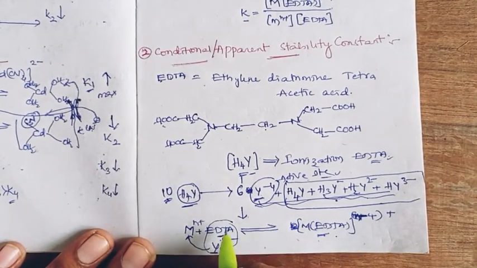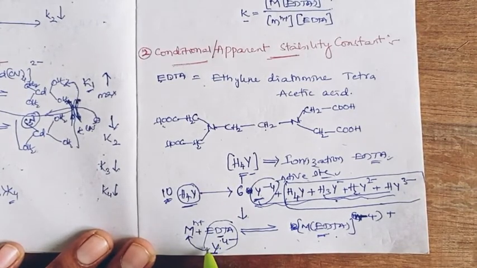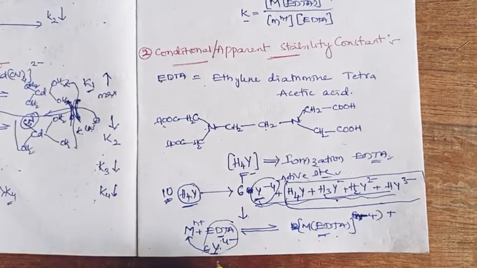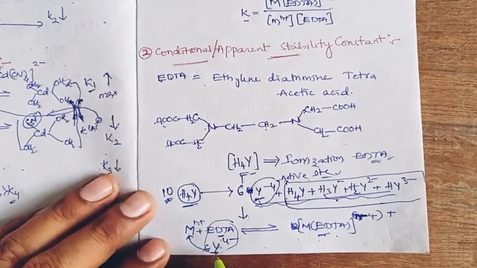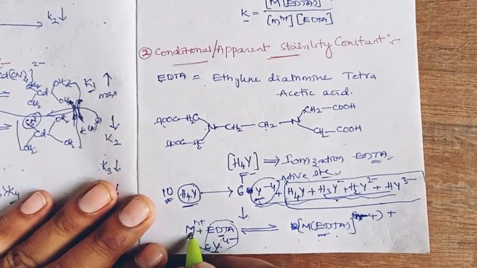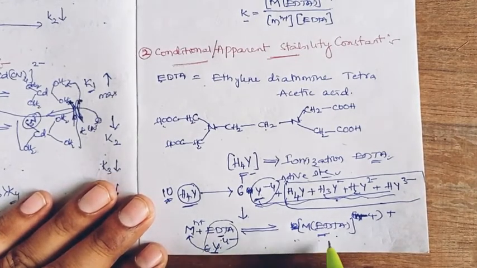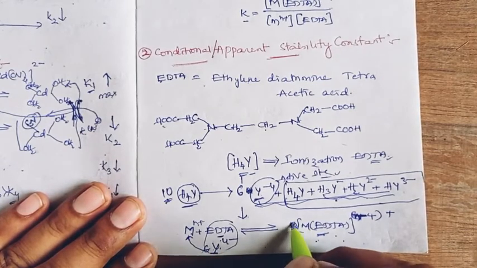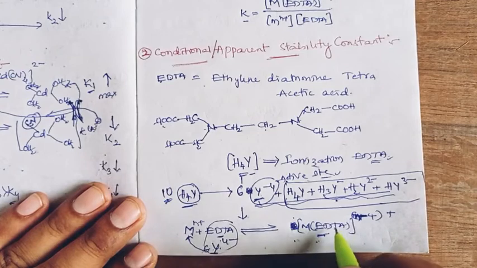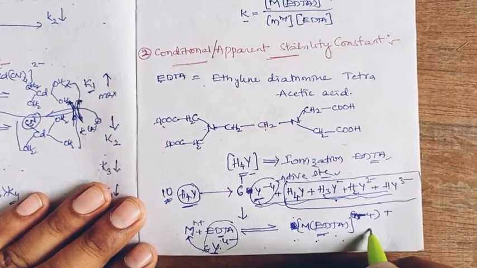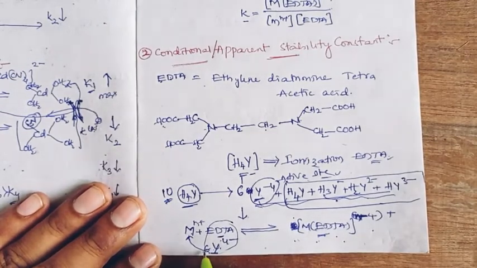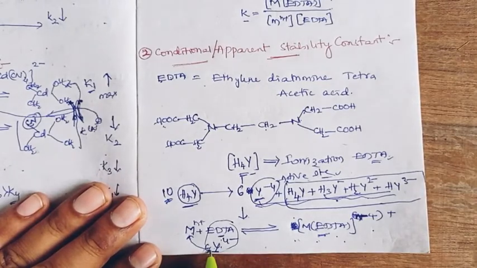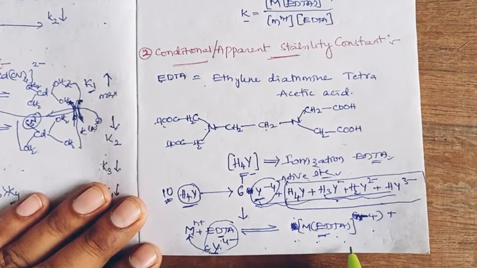But the practical results say that only the 6 active EDTA sites can undergo complexation, resulting in only 6 molecules of metal EDTA. So theoretically we assume 10 metal EDTA complexes are formed, but practically only 6 active sites react with metal and form 6 metal EDTA complexes.